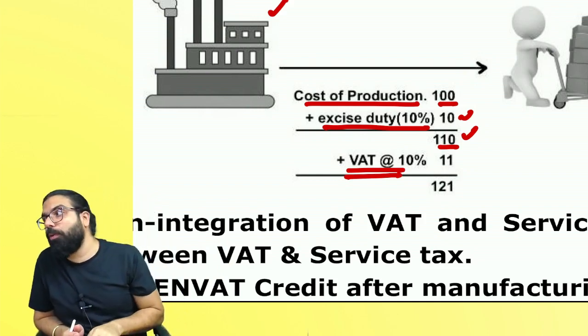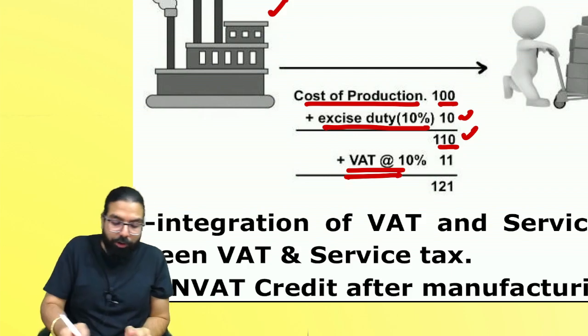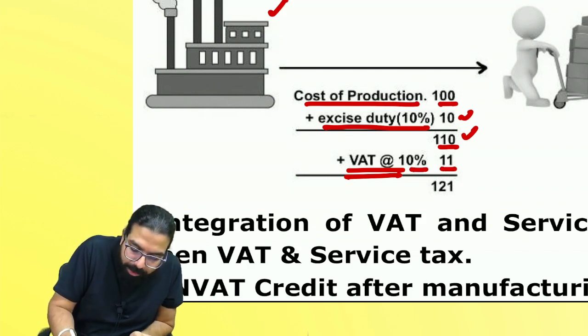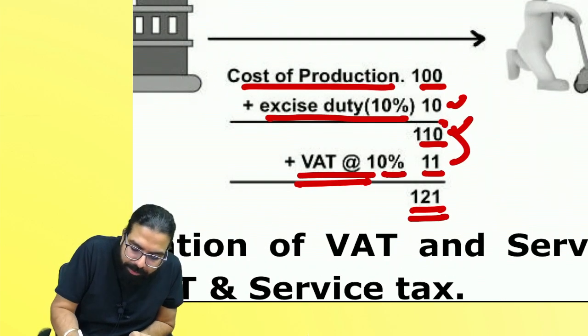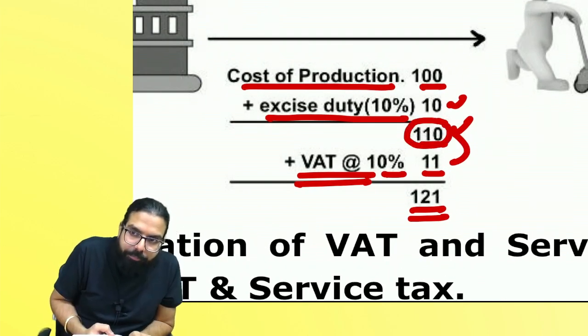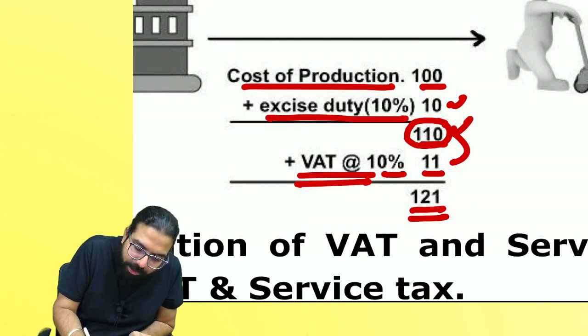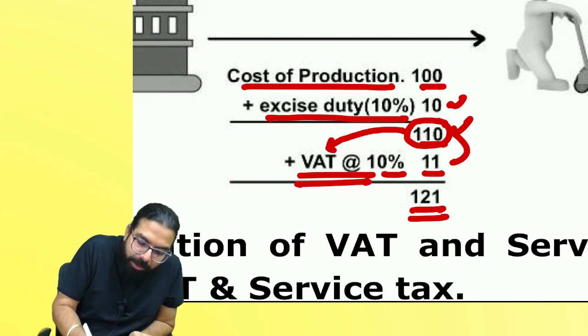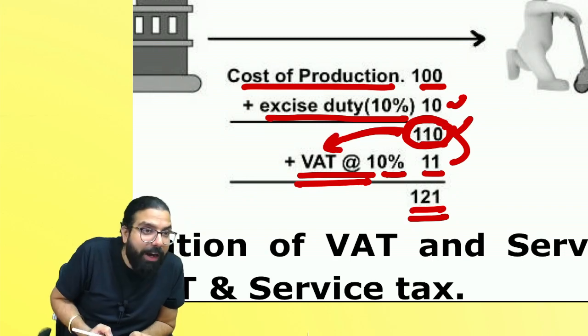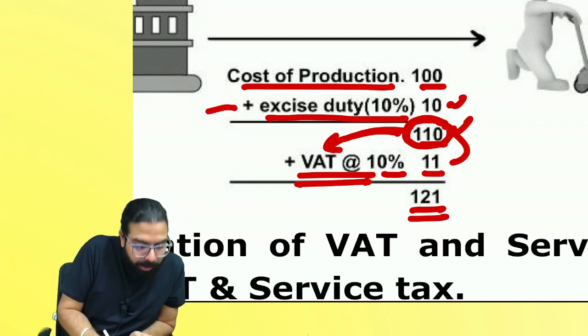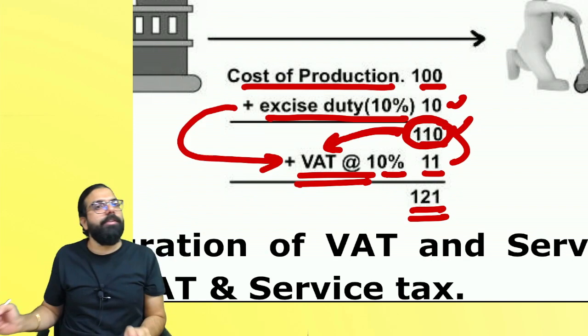What was there, everyone? VAT was there whenever you used to sell the goods. So VAT 10% will come to how much, everyone? 11 and 121. Can you tell me, everyone? This included tax, right? Don't you think on tax we charged VAT also? It included excise duty, and on excise duty we charged VAT. Excise duty was one tax, and on one tax another tax got charged.